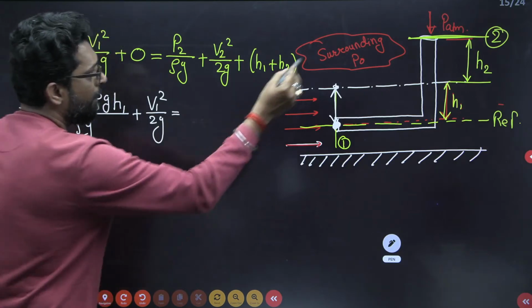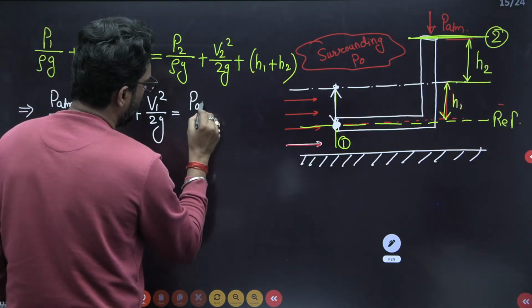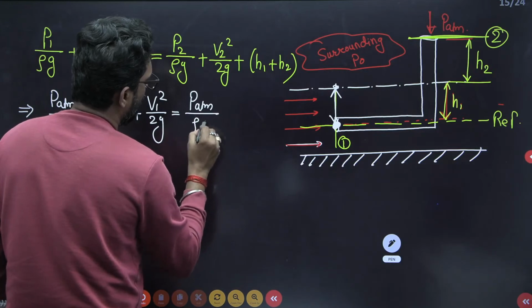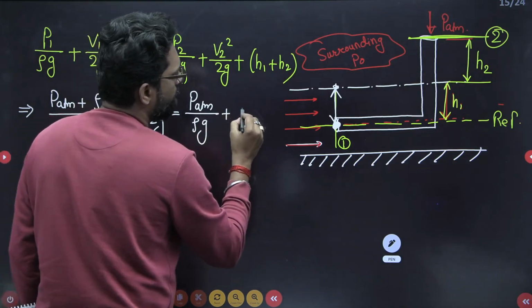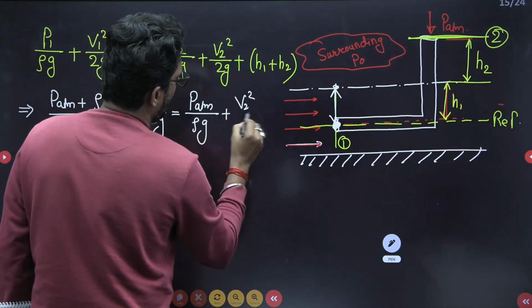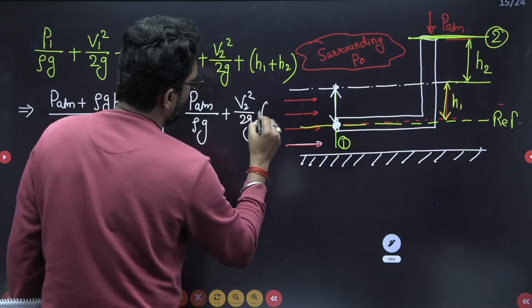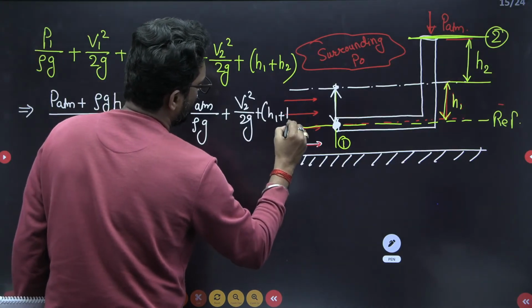What is P2, beta? P2 is atmospheric pressure by rho g. Plus v2 square upon 2g plus H1 plus H2. Clear?